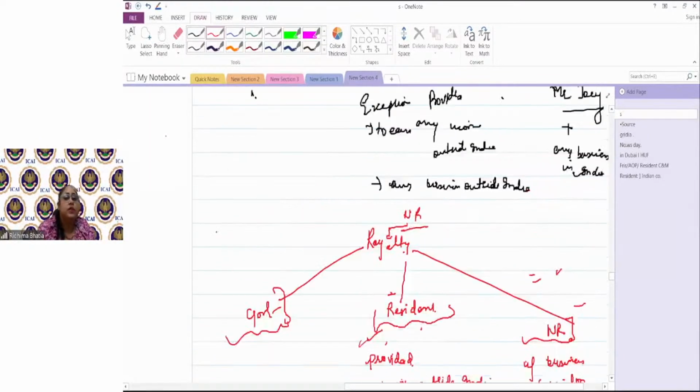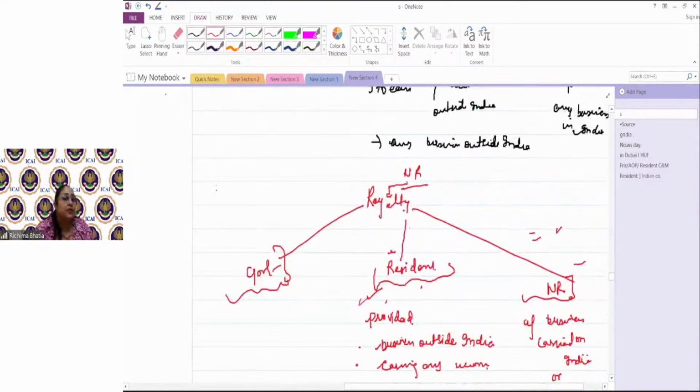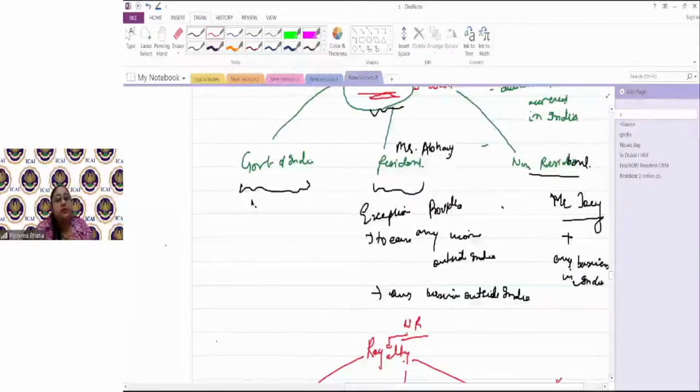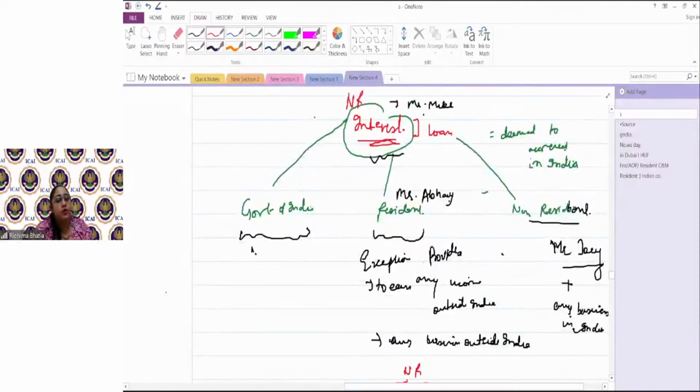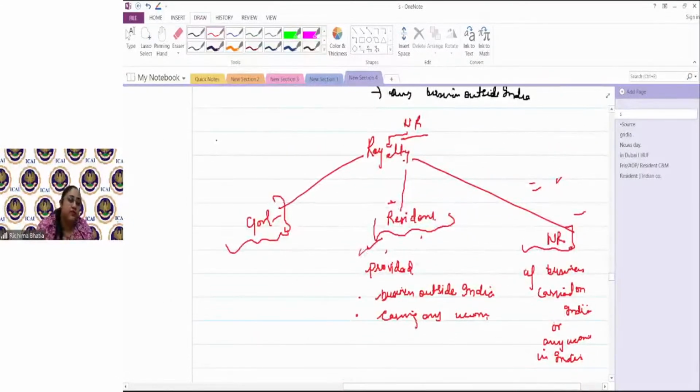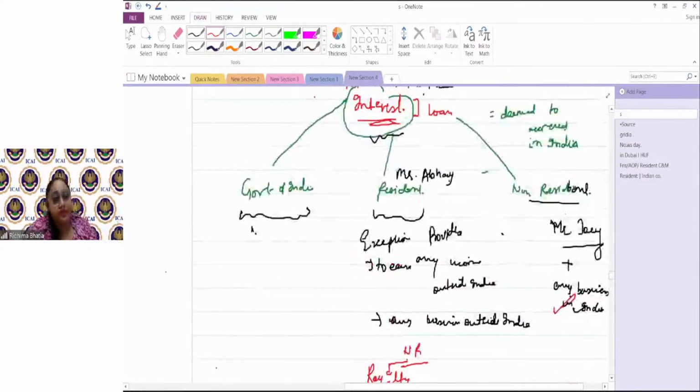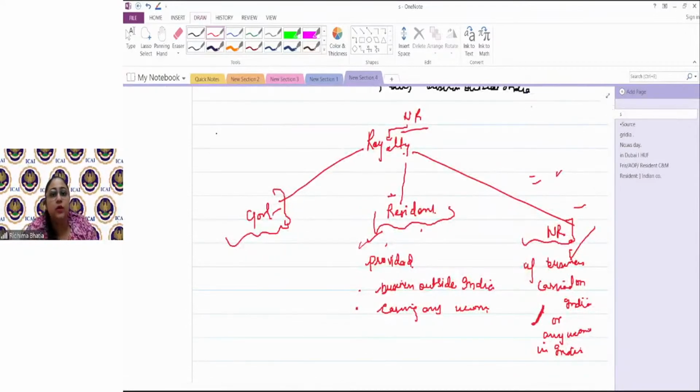But in the taxability of interest or royalty, what is the difference? In the case of interest, when it is being paid by a non-resident to another non-resident, it is taxable only when it is used for business purposes in India. But in the case of royalty, if it is paid by one non-resident to another non-resident, it is taxable if it's used for business purposes in India or for any income in India. So that is the difference in both the scenarios, except for the nature of income. So if anyone has any doubt in interest or royalty, take a moment and let me know, please.